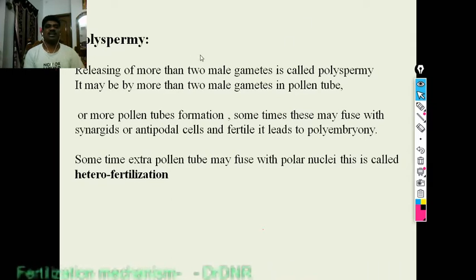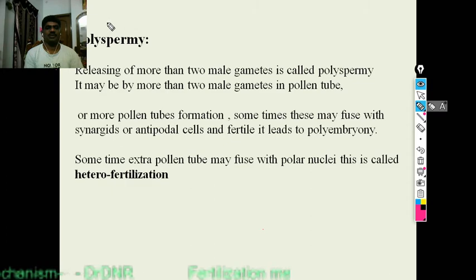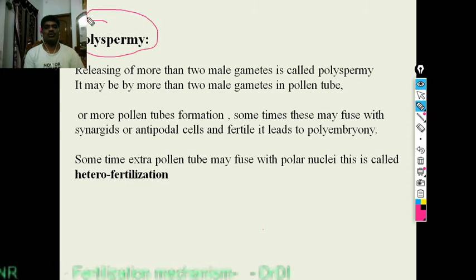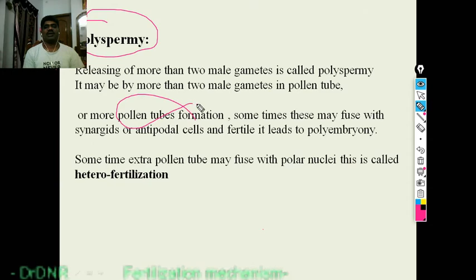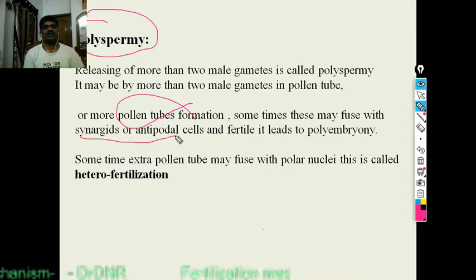And next one is polyspermy. That means more than two male gametes may be released from the single pollen tube, or more than two pollen tubes may form. Sometimes these may fuse with the synergids or antipodal cells. First one fuses with the egg cell and forms the embryo. The second extra male gamete may fuse with the synergids and antipodal cells.